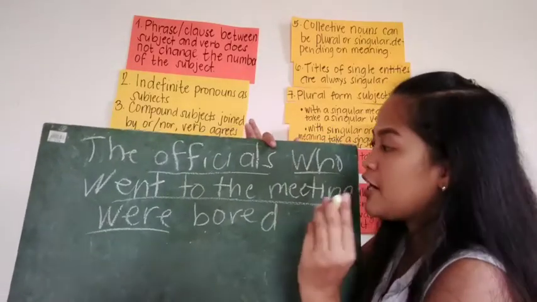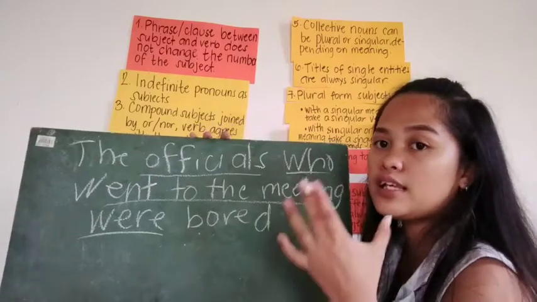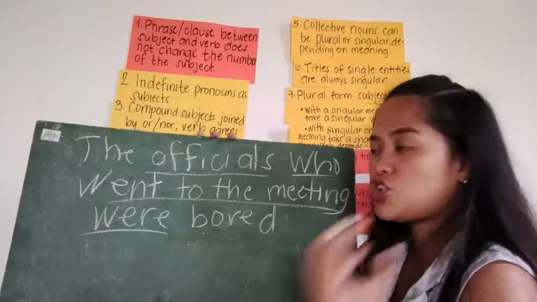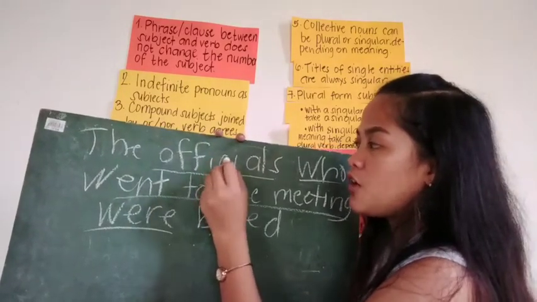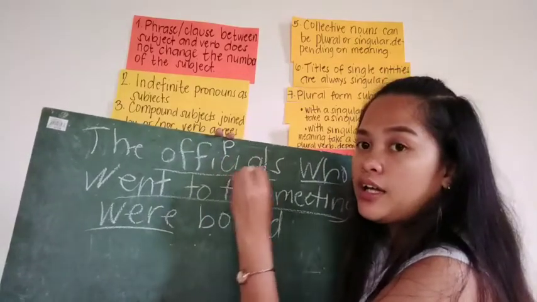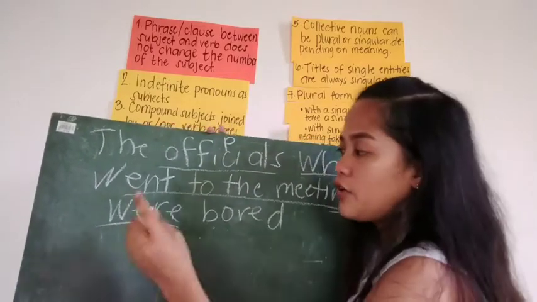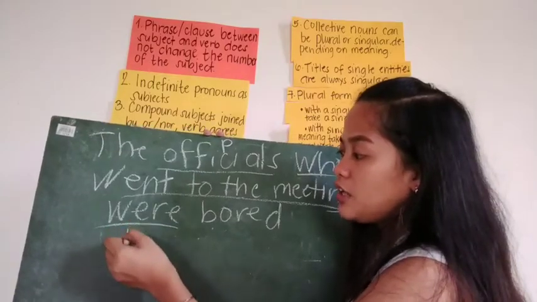Even if there is a clause or phrase between the verb and the subject, the number doesn't change. The subject officials is plural. So since it is plural, the verb must not change into singular, but is still plural.